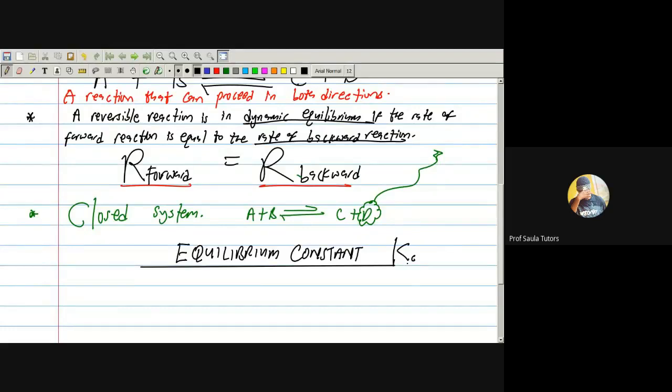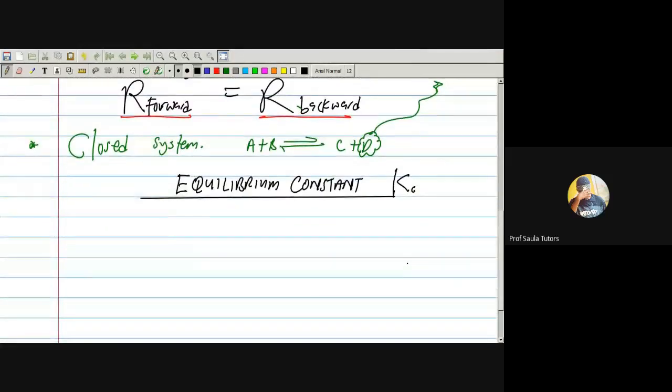Now, pay attention. What they will test you on under equilibrium constant is how to write the expression for the equilibrium constant. Let me say I have this equation. Our reactants are capital A and capital B, and our products are capital C and capital D. You see the numbers beside them?